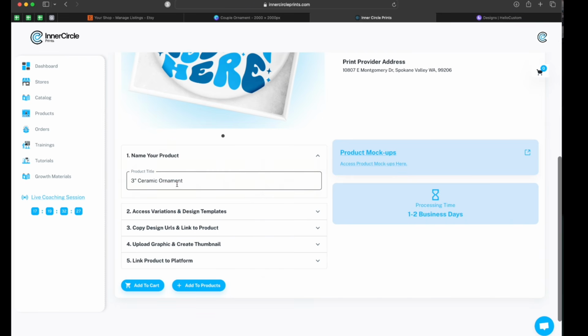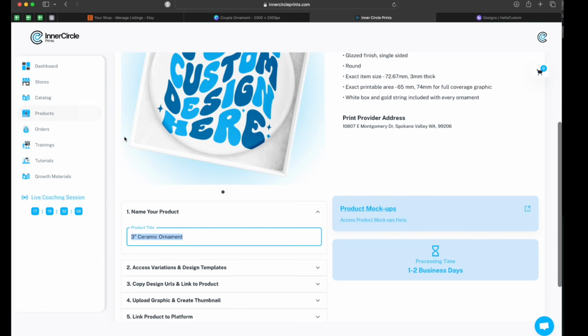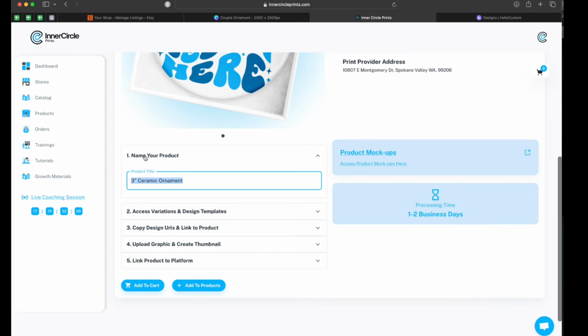Okay, number 1, name your product. This is where you're deciding, hey, am I naming it the same thing that I named it inside of Canva? Is it the same title that I have inside of Etsy? Does it have a SKU involved with it? Totally up to you, but definitely make it searchable. Whenever it's in your products, you want to be able to find it later on. So I'm going to name this one Couple Ornament.